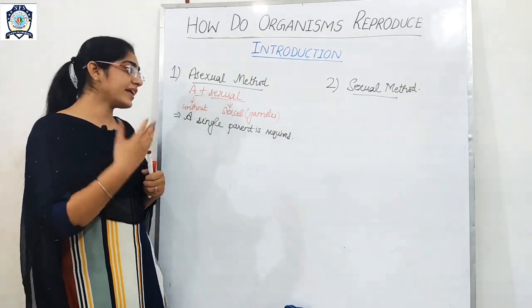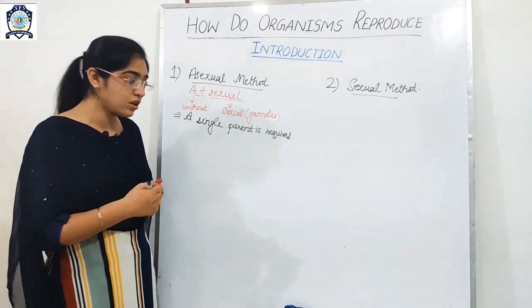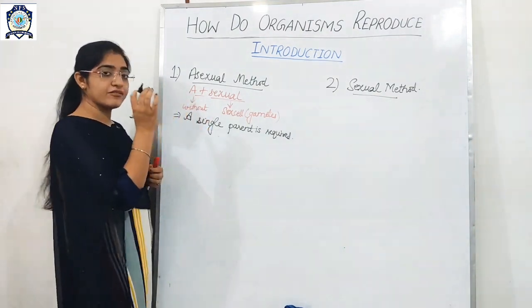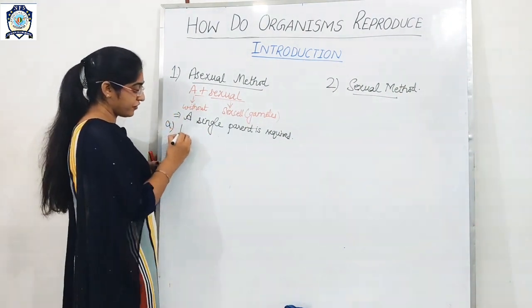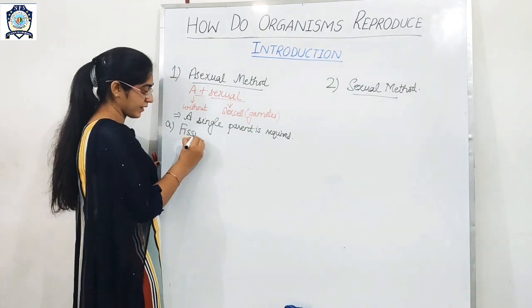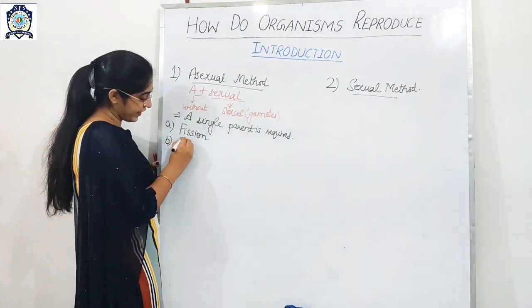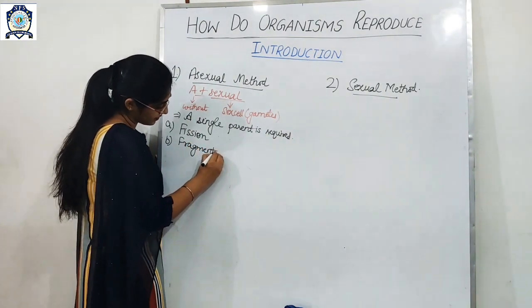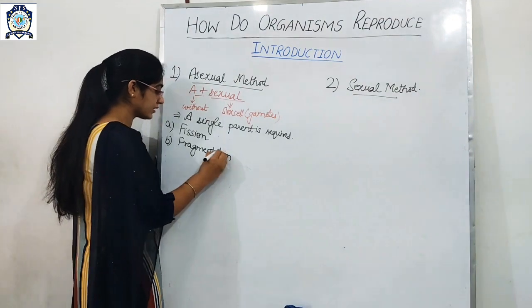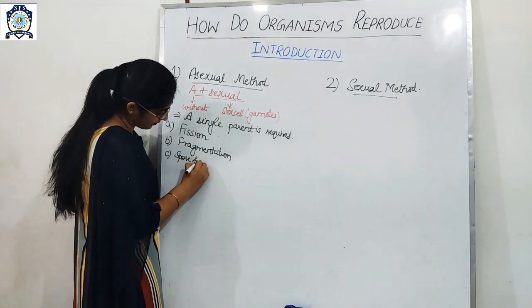In our next class, we will study in detail about the asexual method, which has the following methods. First one is fission. The second one is fragmentation. The third one is spore formation.